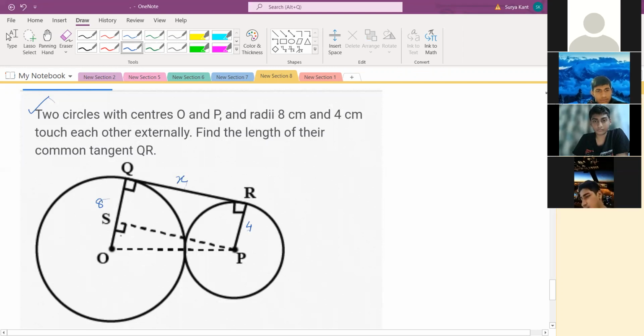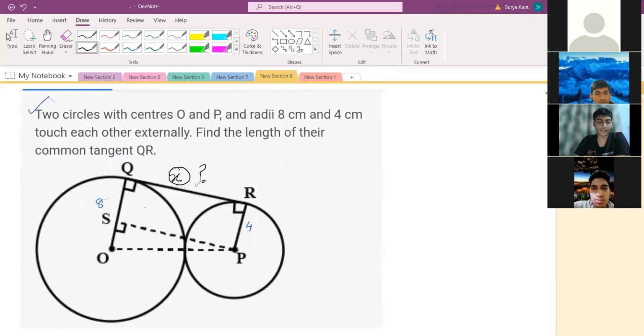If this is 8, what else can we find here? You can join like this. What do we get? One minute. Which method can we use? This you have to find. Anyone can say what to do? You have to find the common tangent. As QR, you should find the common tangent.